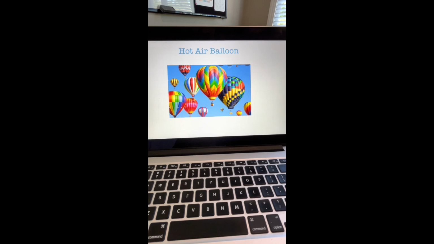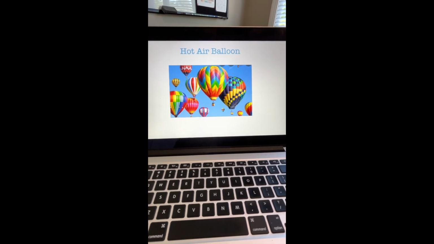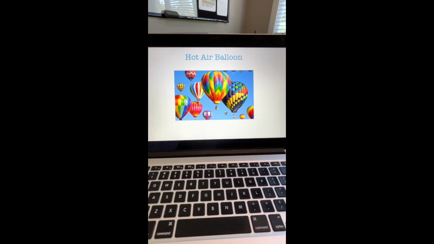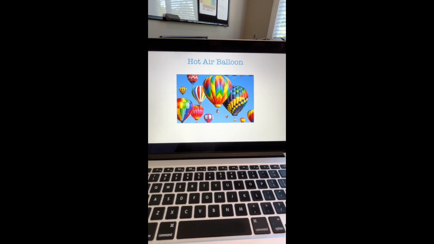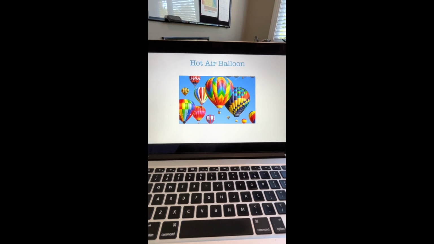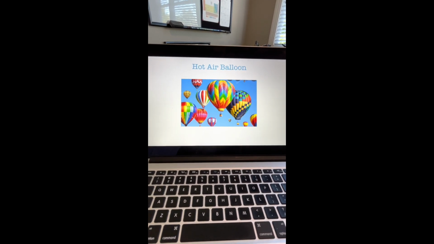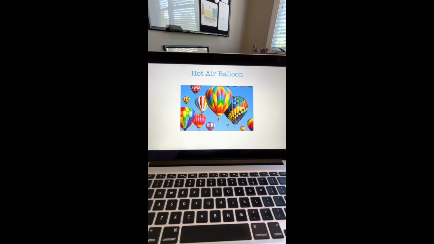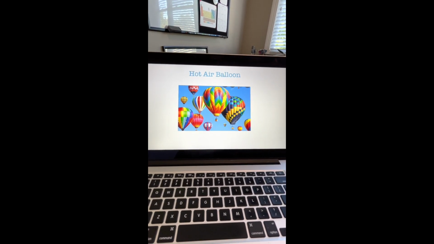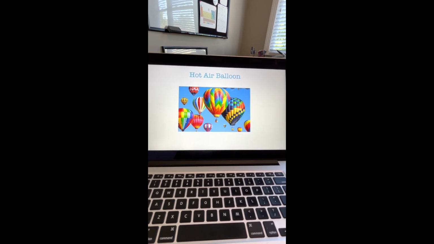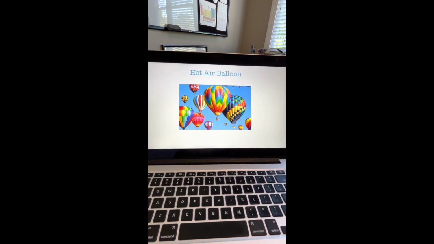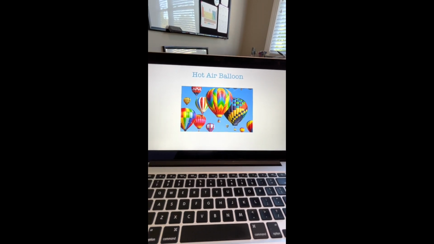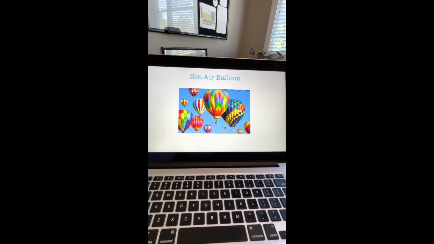As the air inside a hot air balloon is heated, the air molecules start moving faster. Their kinetic energy is increasing. As the gas molecules speed up, the air inside the balloon expands, and some of the molecules escape from the bottom of the balloon. Since the volume of the balloon doesn't change, the decrease in the mass of molecules inside the balloon, because remember, some escaped out the bottom, causes the density to decrease, because density is mass over volume.